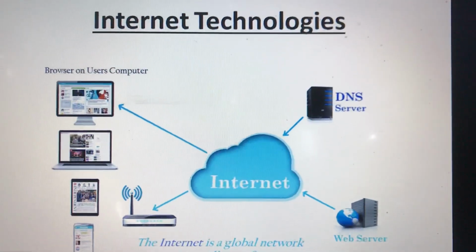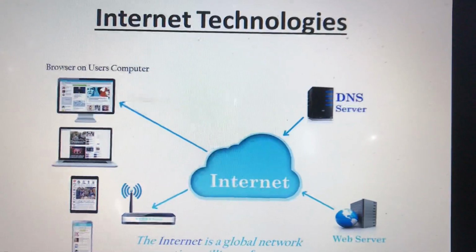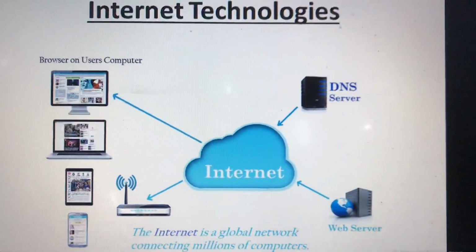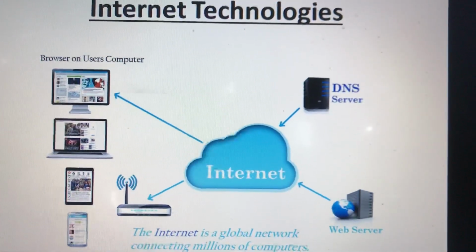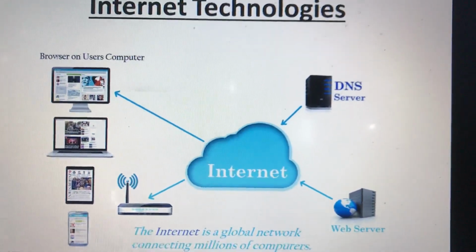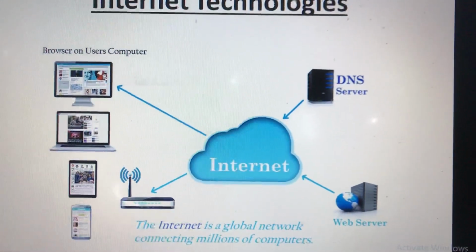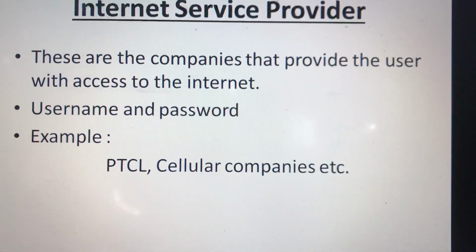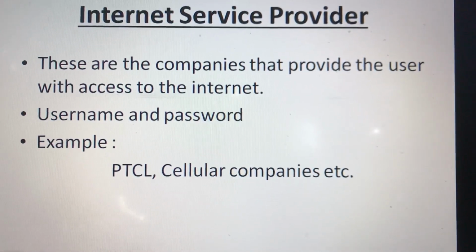So starting from the internet technologies, the internet is a global network connecting millions of computers which can communicate with each other while following a certain number of rules and protocols. They may vary. ISP. These are the internet service providers. These are the companies that provide the user with access to the internet.